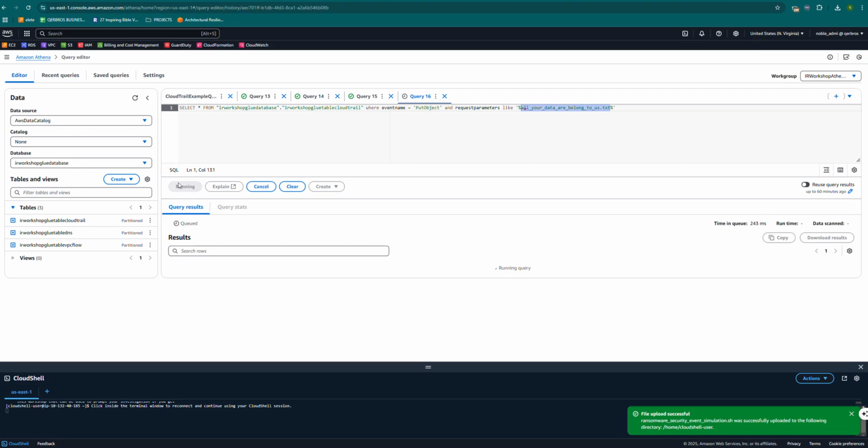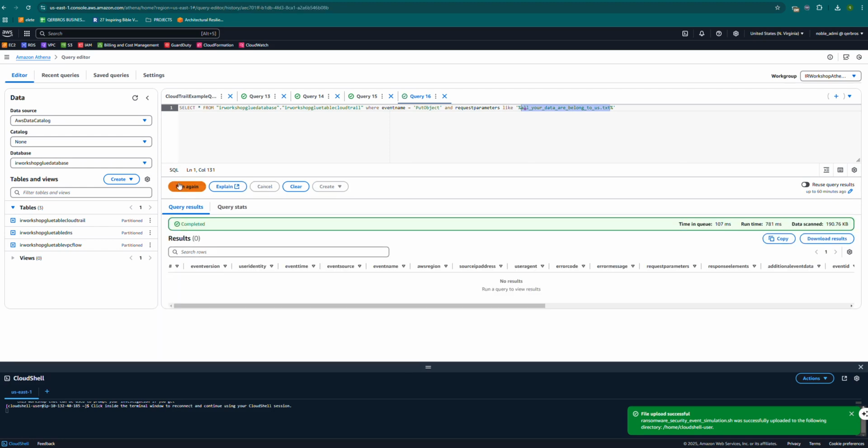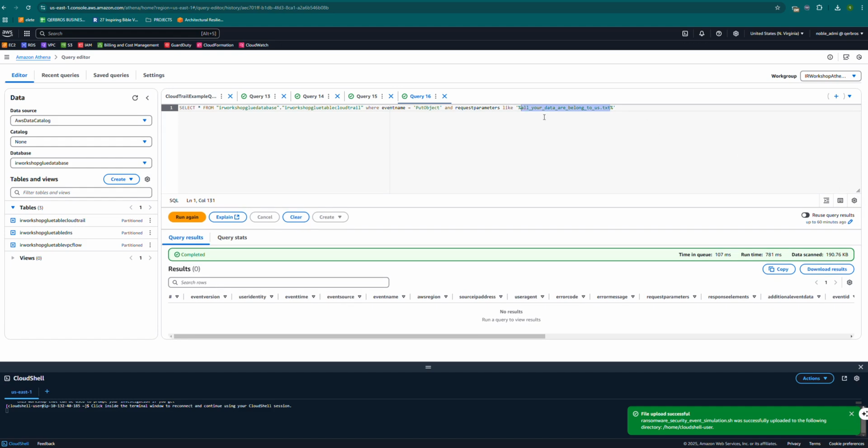So we want to find out whether it's the same user. Okay, all right. Unfortunately, this didn't produce any result because there is no server access logging enabled on the bucket. The bad actor created the restore your data bucket, and as the person created it, we didn't actually enable server access logging on it. So definitely we're not going to get anything out of this using this particular API call, the PutObject API call.